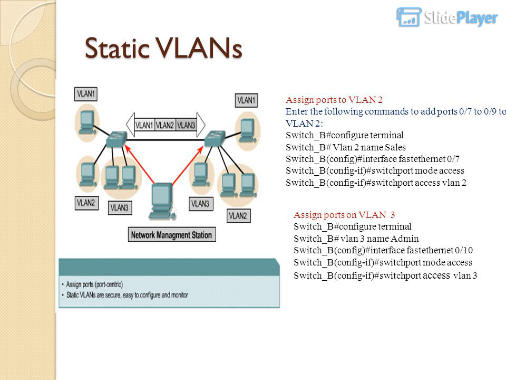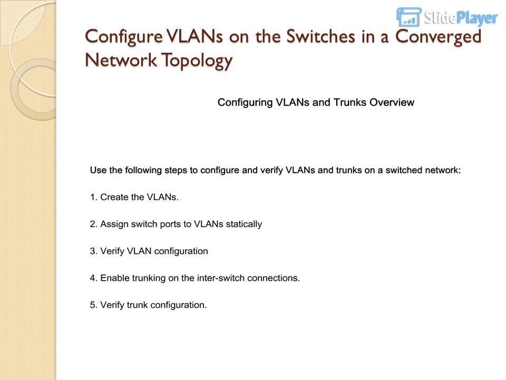Assign ports on VLAN 3. Switch_B# configure terminal. Switch_B# vlan 3 name admin. Switch_B(config)# interface fastethernet 0/10. Switch_B(config-if)# switchport mode access. Switch_B(config-if)# switchport access vlan 3. Configure VLANs on the switches in a converged network topology.